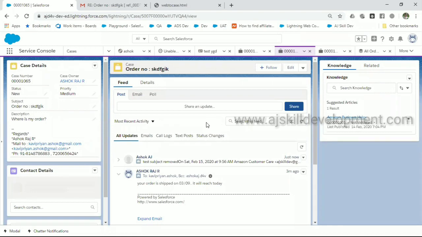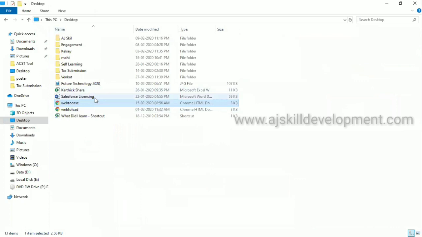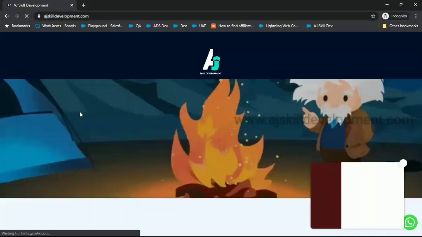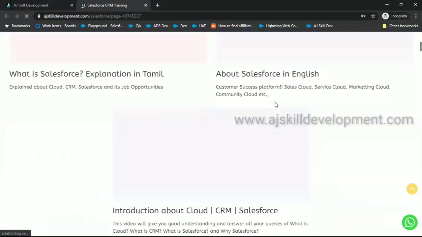Okay. So now let's see how Web-to-Case works. Web-to-Case is similar: here I have a form, but in general the form will look like a general form on some website. If you look at our website, we have a web form here.